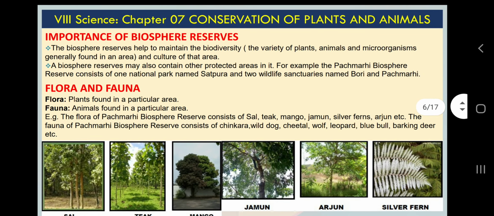So I don't think I need to elaborate on this, because if you are aware of the benefits of plants and animals, benefits not only in terms of money and the products we get, there are so many indirect benefits and aesthetic value also, and ethical values also. So there is a lot of importance of biosphere reserves. Okay, there is no question about that.